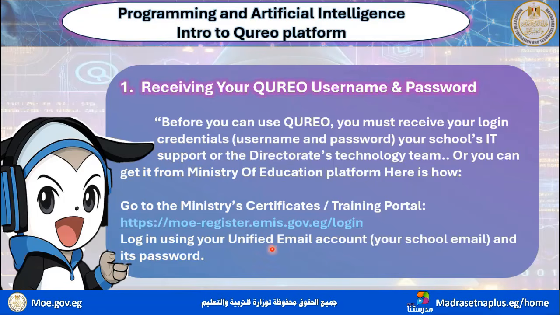Enter your unified email and your password, and open the link or go to the electronic library, the e-library 2025-2026. Click on the unified email, enter your email and your password, and after that you will have the username and password for the Qureo platform.